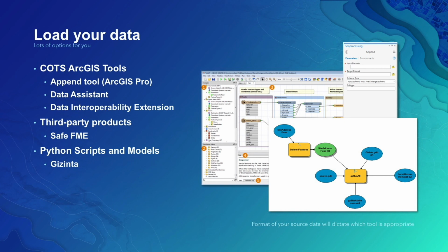So, loading data. We have some tools to help you with this. We have standard ArcGIS tools that are included with that deployment tool, like I mentioned, which is just the append tool. I'm taking some data from my local copy and appending it into some of those layers that I mentioned. We have something called Data Assistant, which I'll briefly talk about as well, which is an ArcGIS Pro add-in that helps you load data into the data model that we're providing. We also have an extension, the Data Interop extension, that uses FME technology to help you do that as well. So you might already have some of these things. You can use all of them to load your content.